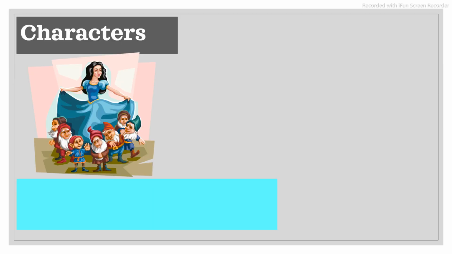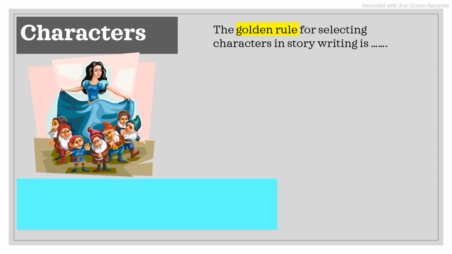Characters. When we talk about characters, a character is someone or something that takes part in the action depicted in this story, and it could be a living person, a dead person, a ghost, an imaginary character, a robot, a dog, a toy, or an unlimited list. The golden rule for selecting characters in story writing is fewer is always better.